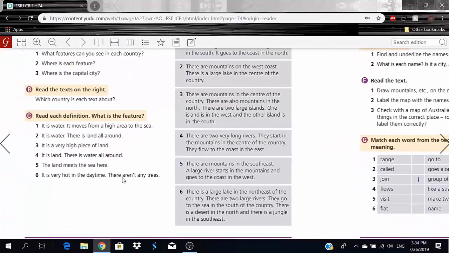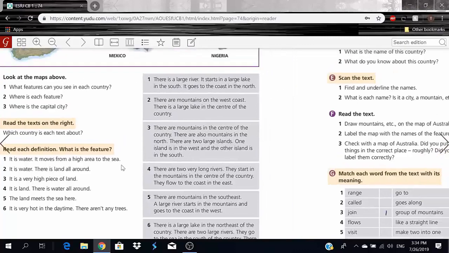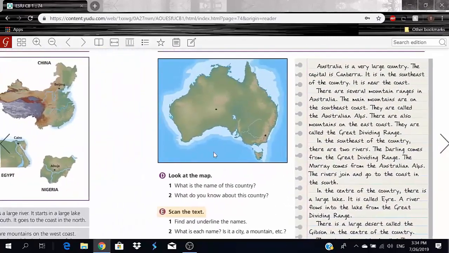Now let's go to the last one. It is very hot in the daytime. There aren't any trees. Okay, so this one is obviously, this one's obvious. Desert, because it's really hot in the daytime, and there are no trees whatsoever. Okay. So now let us move on here.